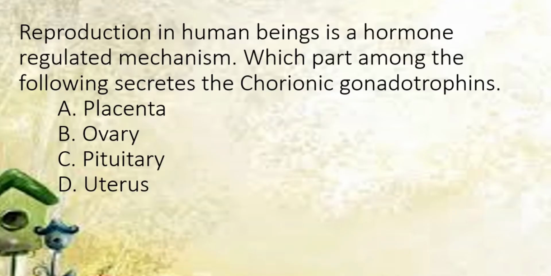Reproduction in human beings is a hormone-regulated mechanism. Which part among the following secretes the chorionic gonadotrophins? Placenta, ovary, pituitary and uterus. Chorionic gonadotrophins are secreted from the placenta.